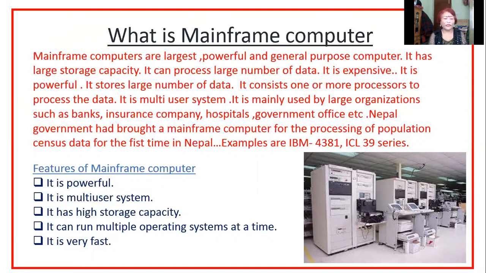It has high storage capacity because it can store a large number of data, but comparatively it will store less data than supercomputer. It can process a large number of data. It is expensive, it is powerful, it stores a large number of data. It consists of one or more processors to process the data. So this computer can use more than one processor for the calculations. It is also a multi-user system.